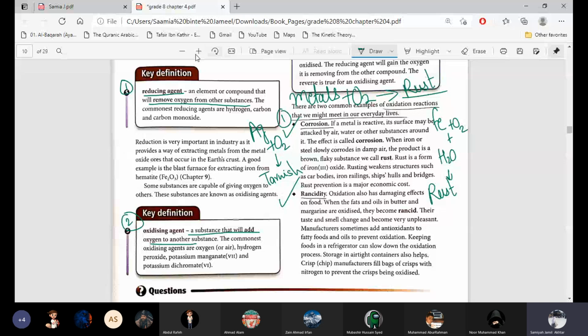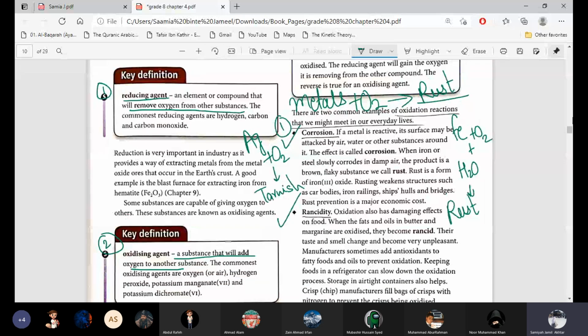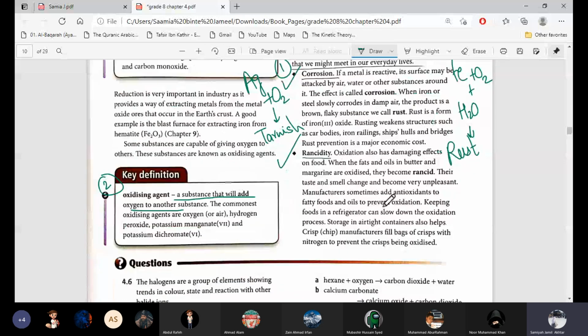And rancidity. Rancidity is when food gets oxidized. Mostly dairy products, when we leave milk, yogurt, cheese, cream, margarine in an open environment, they become oxidized.